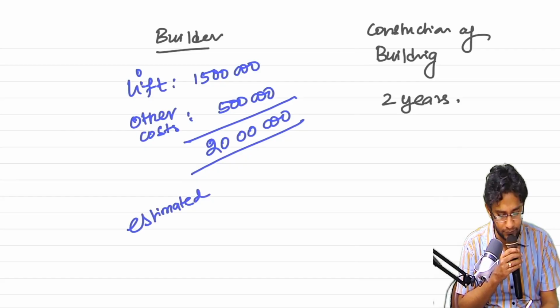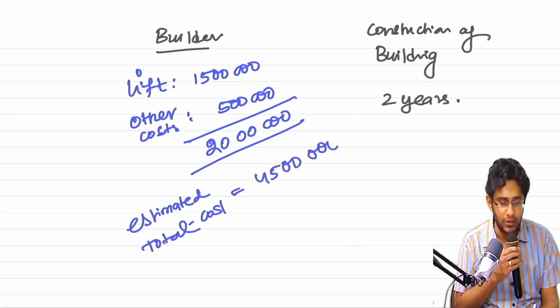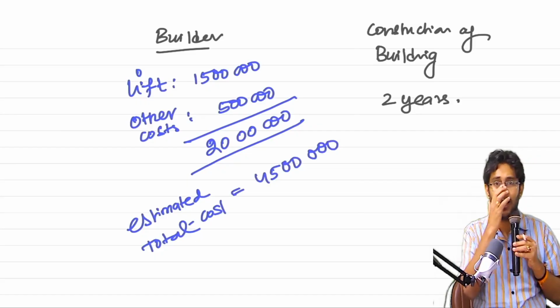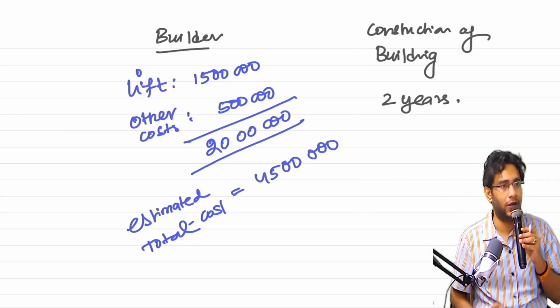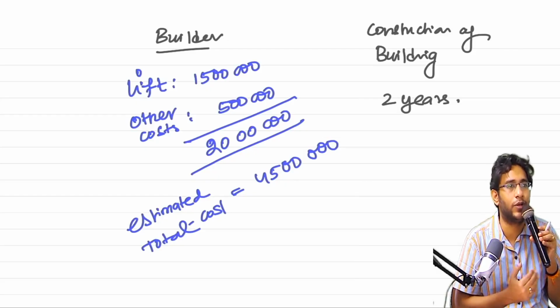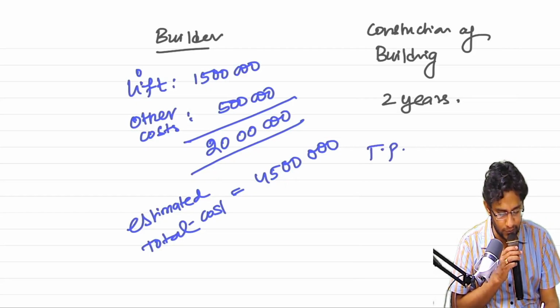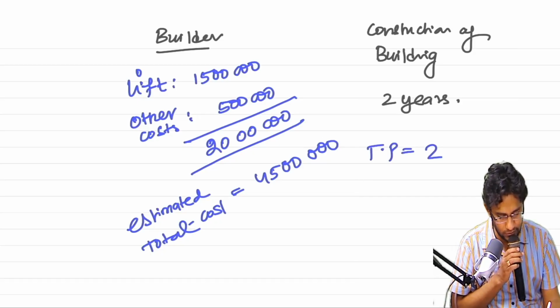Estimated total cost is 45 lakhs. So this fellow's idea is, out of the total 45 lakhs, I already incurred 20 lakhs, so almost half of the work is done. So let me recognize revenue to the extent of half. I am telling you the transaction price also. If I remember correctly, the transaction price is something around 50 lakhs. Right, what is it, 60 lakhs.